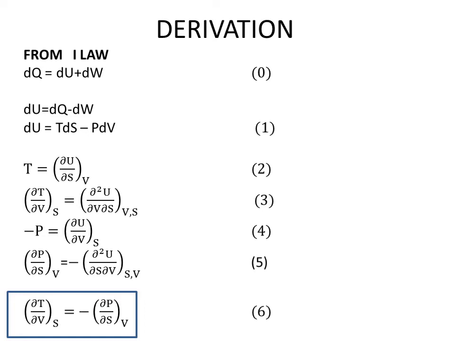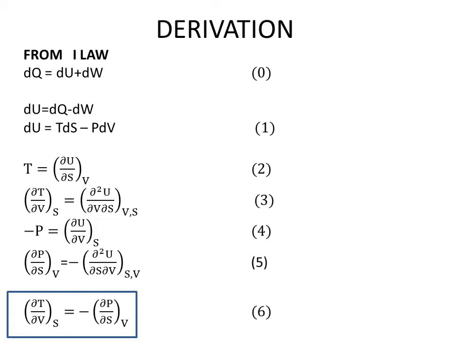The first time when we differentiate U, we keep V constant and the differentiation is done with respect to S. The second time we differentiate with respect to V, and we keep S constant. So for some steps V is kept constant and for the remaining steps S is kept constant, and you will get ∂T/∂V is equal to ∂²U/∂V∂S.